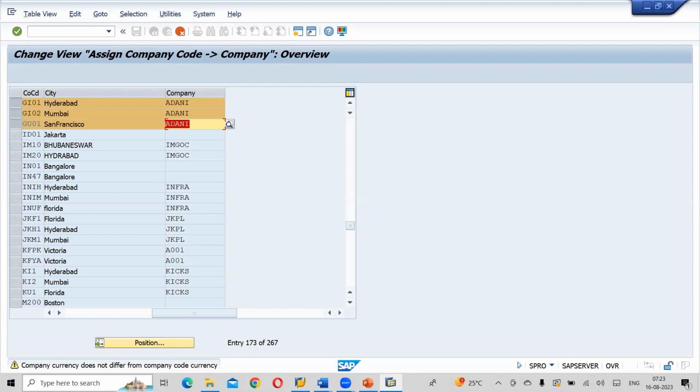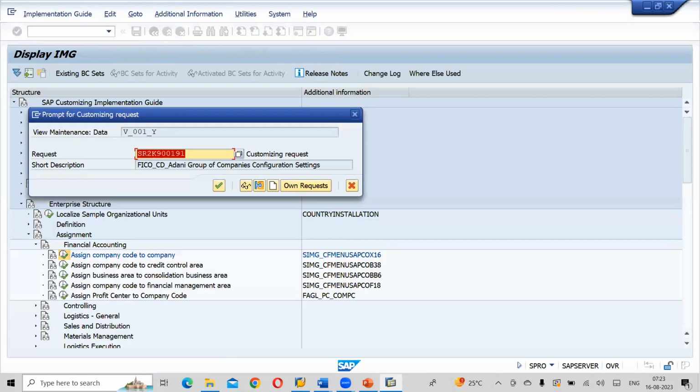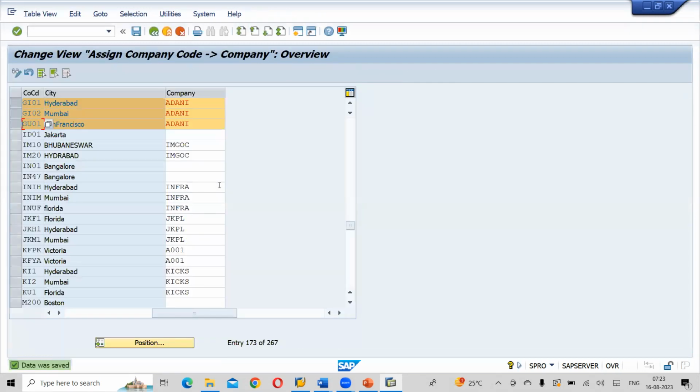So click on save button, press enter. That's it. So we are saving in same option. Next, second step, write down: Assign company code to credit control area.